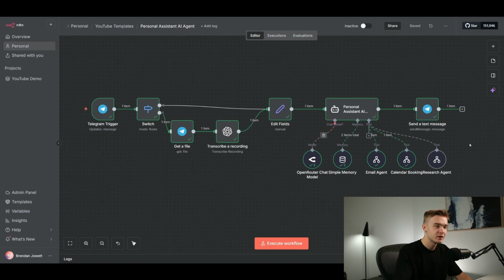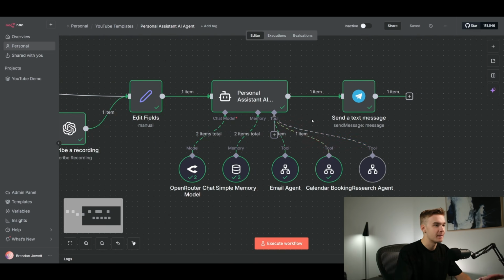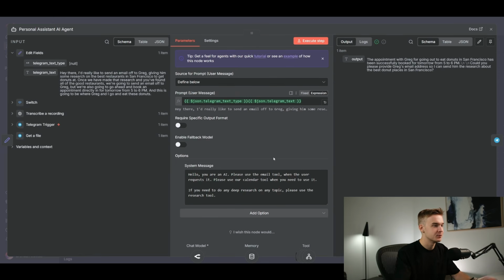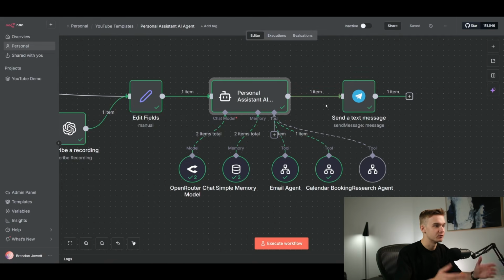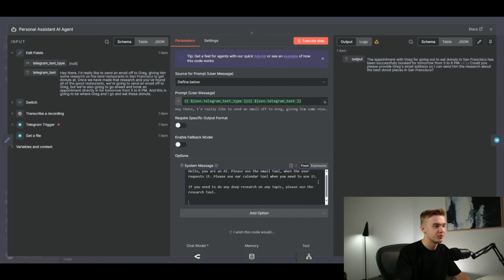So I am going to do a little bit of better prompting to make sure we can hit the research agent so that the email is actually a bit better. Obviously, my prompting here is pretty terrible. So it hasn't decided to use the research agent in this case. This is definitely not a production system, so you would not be doing such a terrible prompt as this.